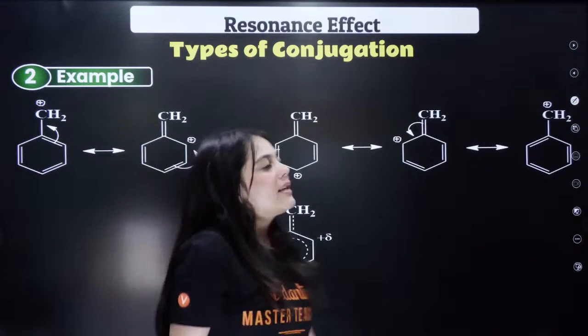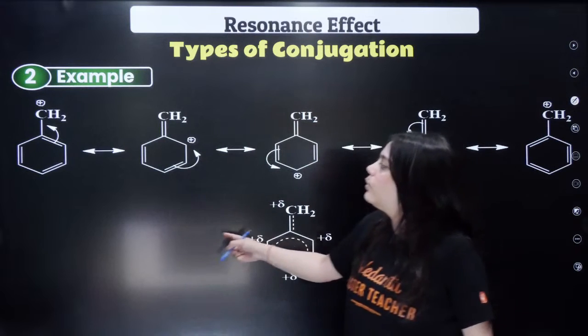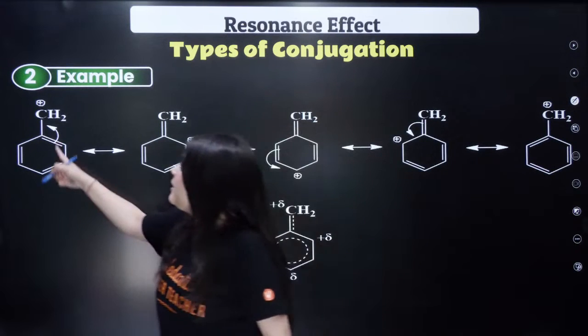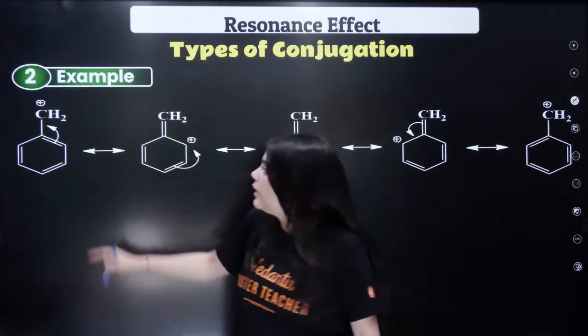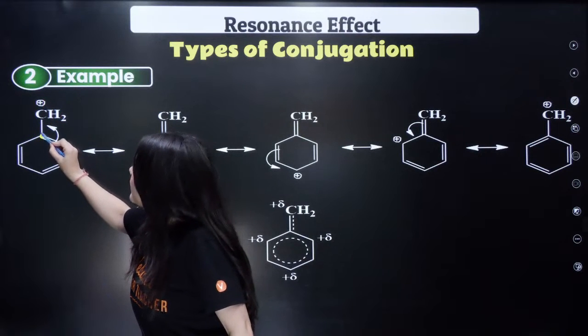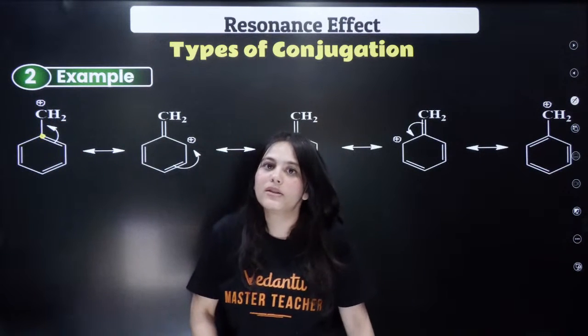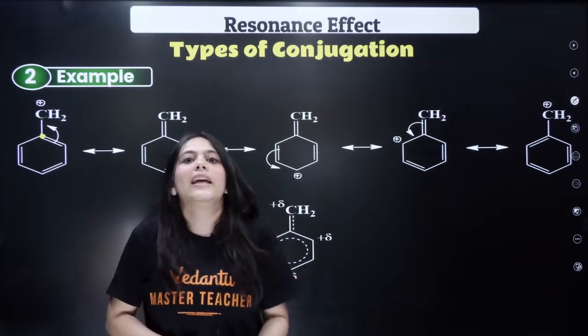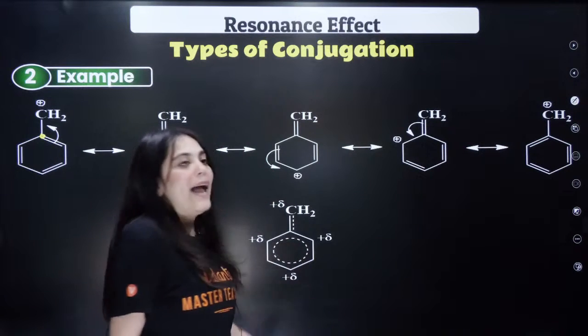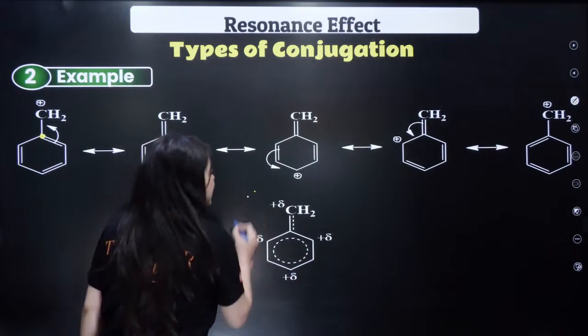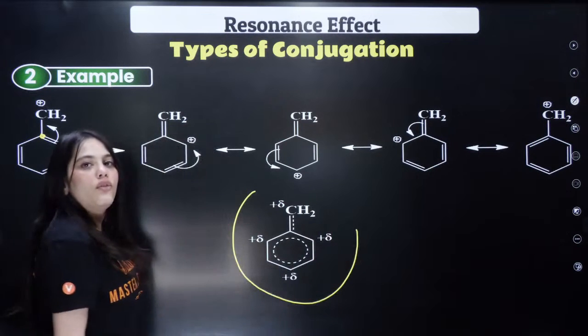For example, this can also be applied to the benzene ring, right? In the benzene ring, this carbon has a positive charge on it. So right next to the double bonded carbon, the carbon next to it has a positive charge. Then this will definitely again show resonance. And what is the true structure of this? This resonance hybrid is the true structure of this compound.